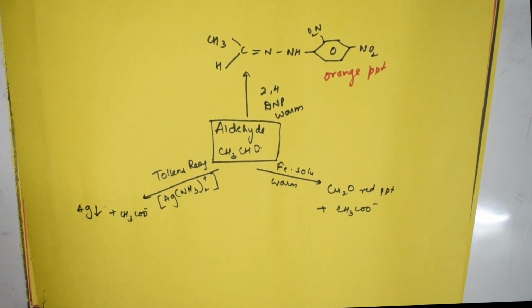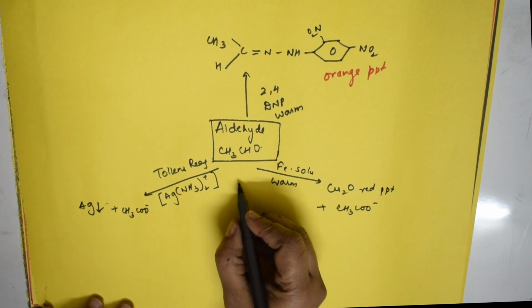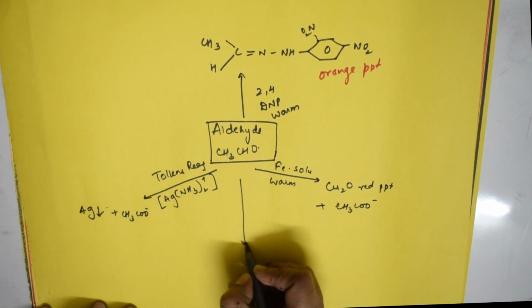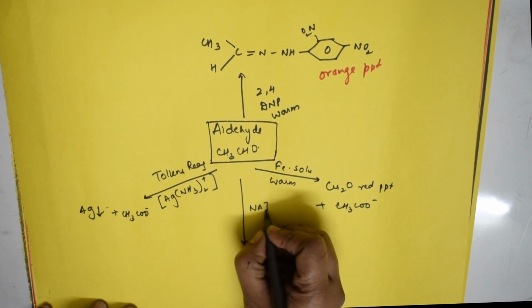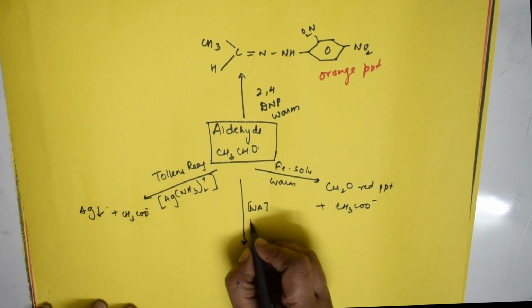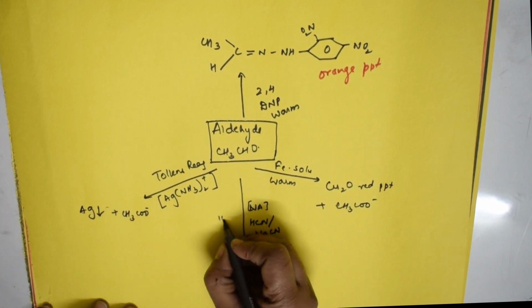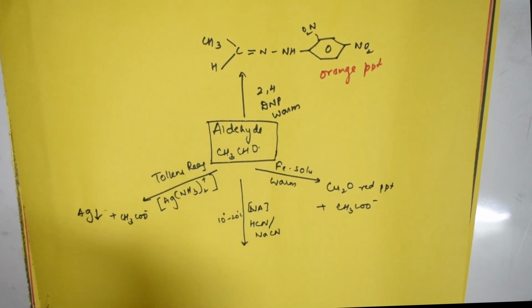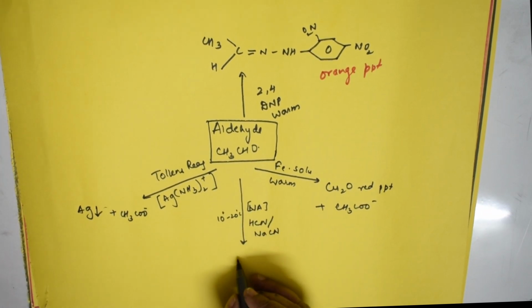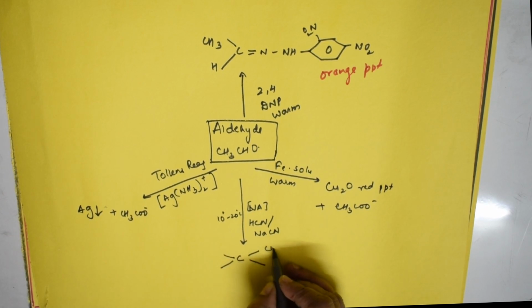This is fine? Okay. Now further, if I take an aldehyde and perform a nucleophilic addition reaction, introducing HCN and NaCN at 10 to 20 degrees centigrade, what do I get? I am going to get cyanohydrin.